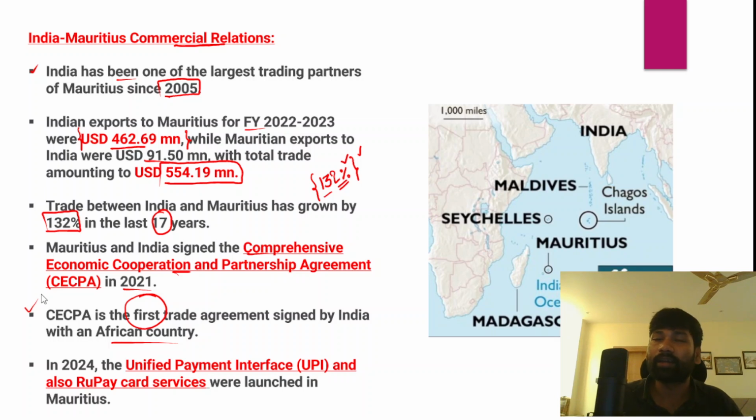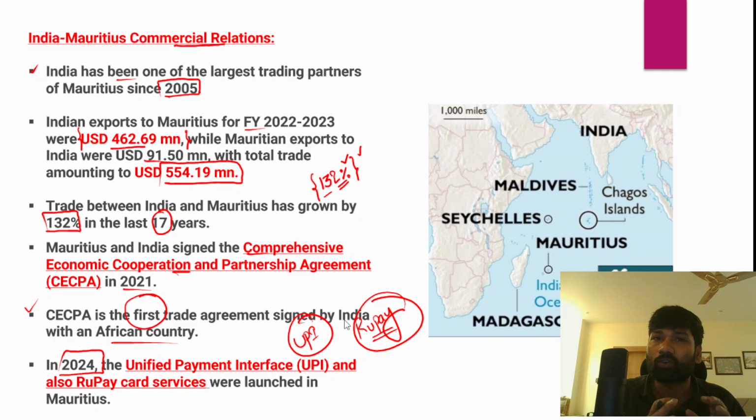You should also remember this, because with any African country, this particular trade pact was a first for India. And another significant development in recent times was in 2024, when the Unified Payments Interface, also known as UPI, and even RuPay services of India were launched in Mauritius.